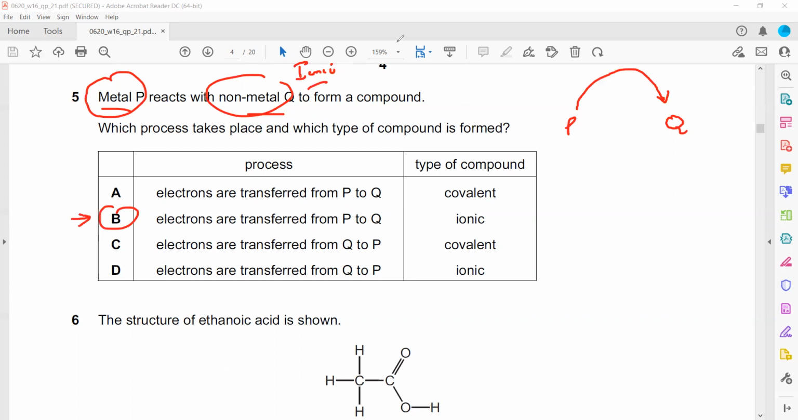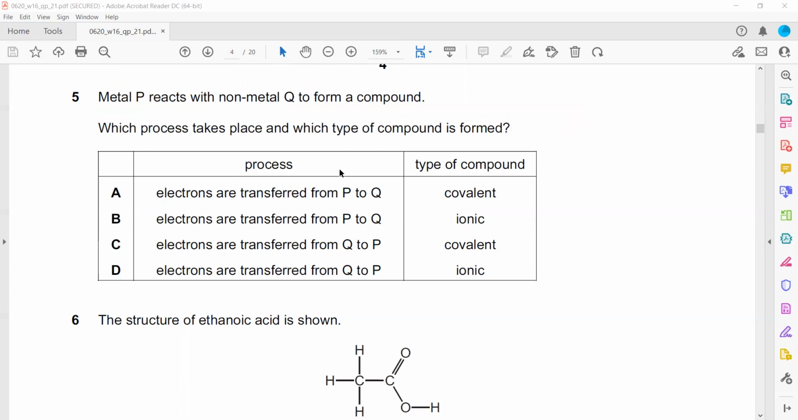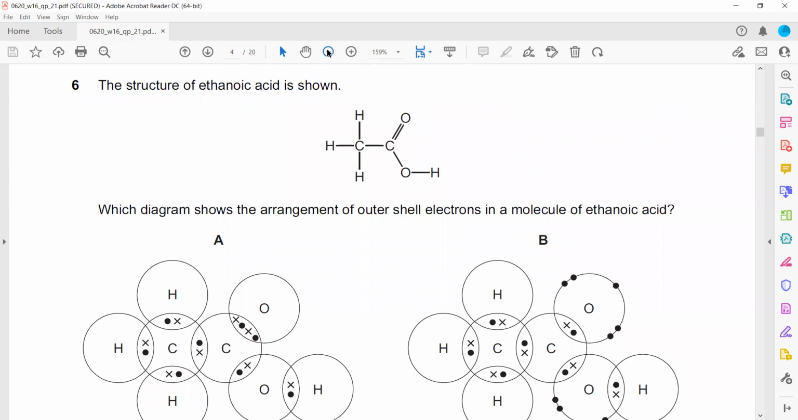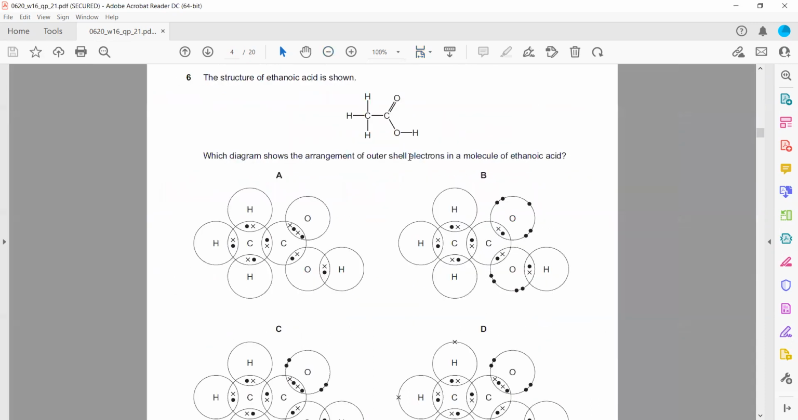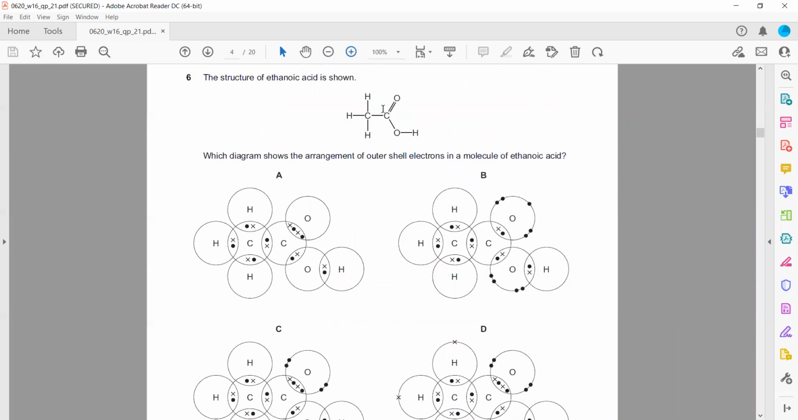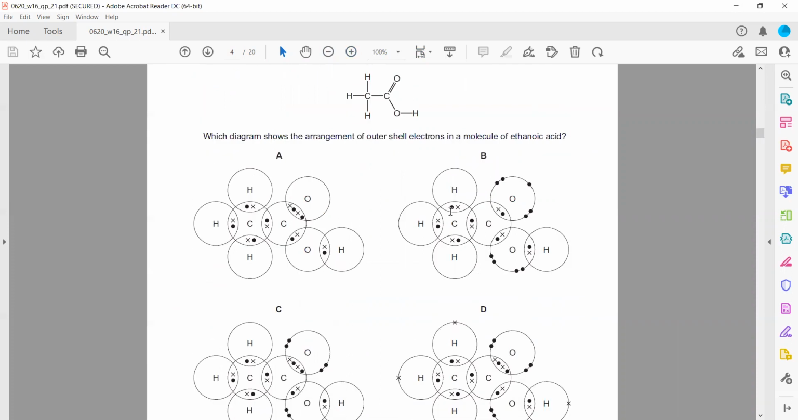Which diagram shows the arrangement of outer electrons? So you have to check. Oxygen belongs to group 6, so it will share 2 electrons. Carbon belongs to group 4, so it will share 4 electrons, and hydrogen shares 1 electron. The unshared electrons on oxygen should be 4.